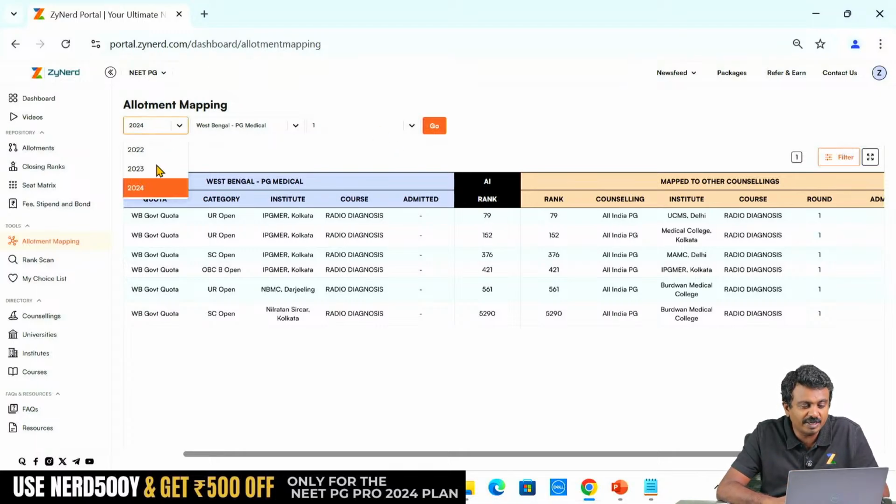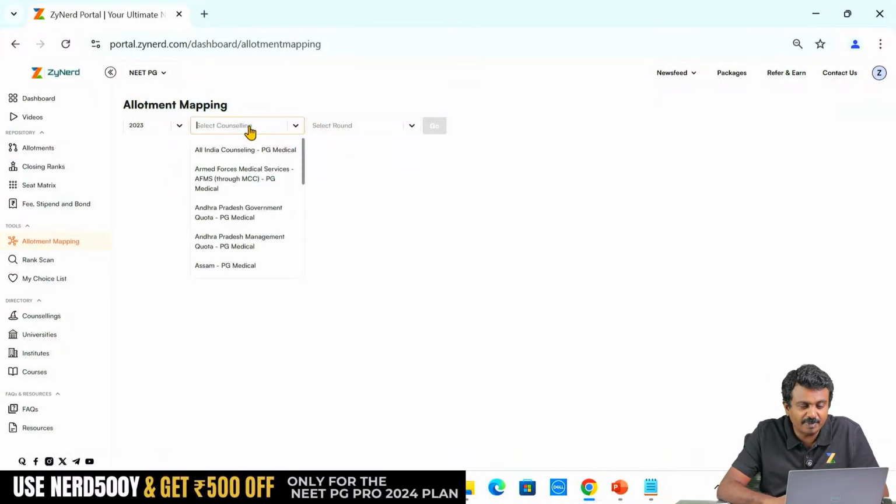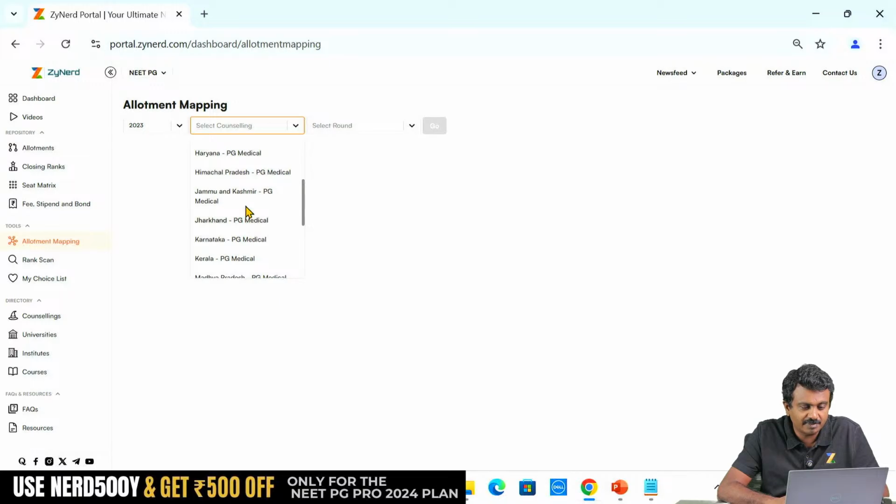Now we look at 2023 on another example. Let us say we will take the example of not Andhra Pradesh, because it was delayed last year. We will take another example.